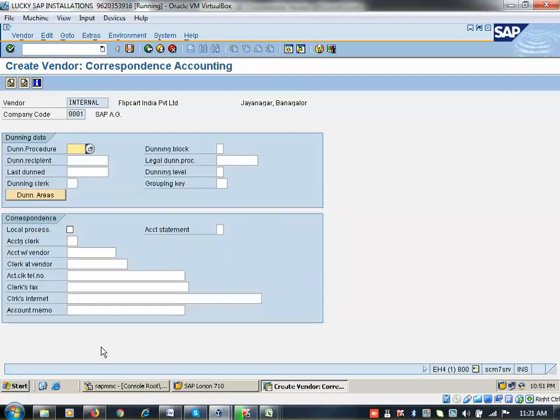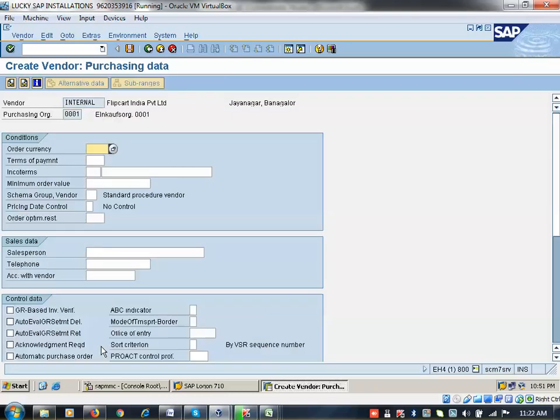Okay. So click on enter. So now this dunning procedure I already told you yesterday. When you sell the product to your customer, your product is sold and the invoice is sent to the customer. If they did not pay the amount, we send some notification of payment alert. For example, for a credit card payment, the bill will come on Monday, Tuesday or Wednesday, and an SMS will come after 10 days saying your bill payable due is there. That is called the dunning procedure, or payment alert is called the dunning procedure in finance terminology.